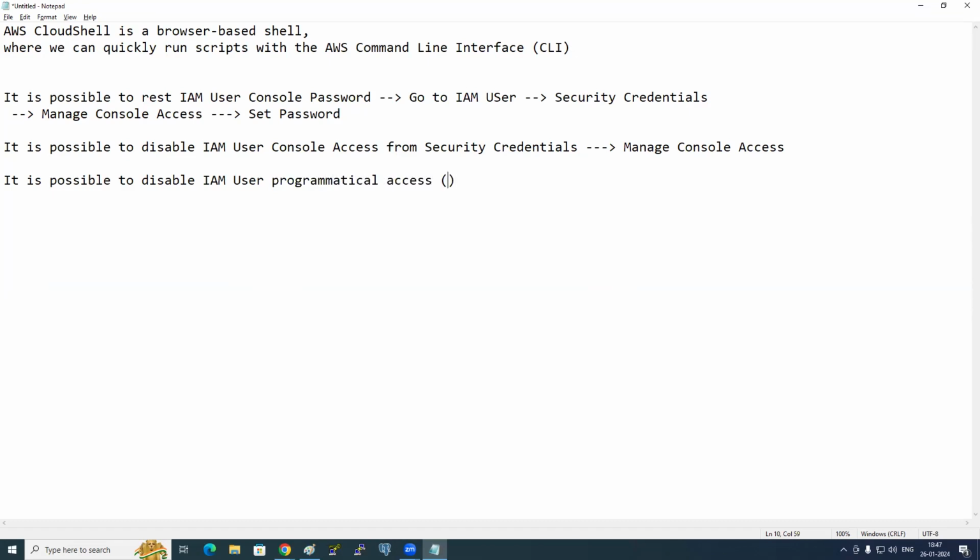That means CLI also, by deactivating keys.